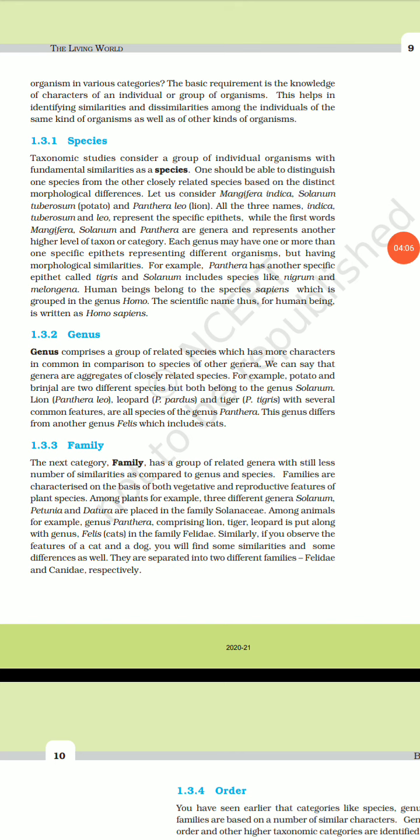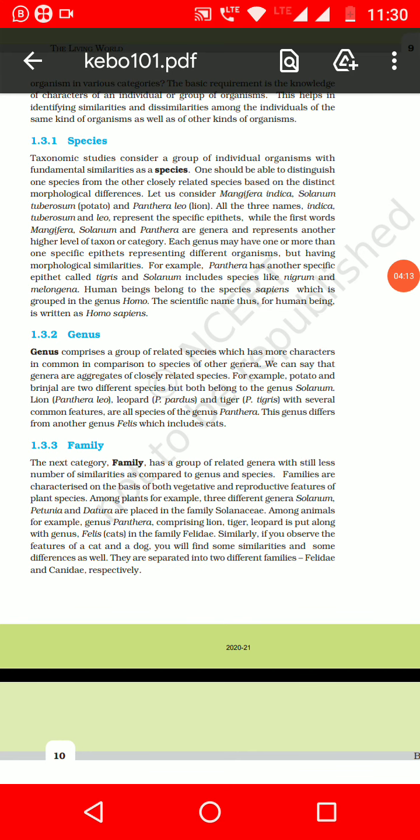If we consider Mangifera indica, Solanum tuberosum, that is potato, or Panthera leo, the last words indica, tuberosum, and leo represent the specific epithet. Whereas the first words, Mangifera, Solanum, or Panthera, are the genera, which represent the higher taxon.